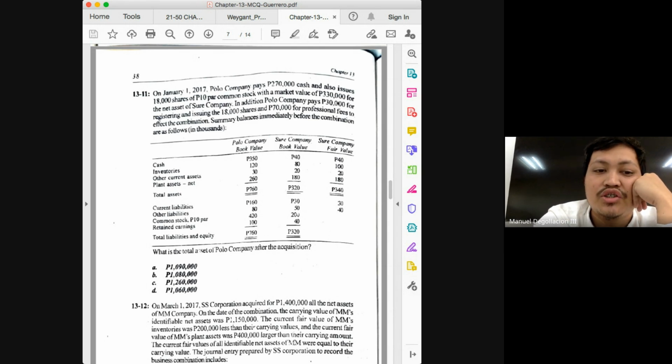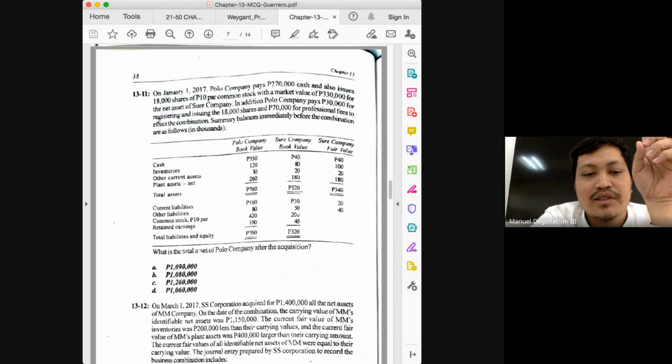So the net change or the net increase in your share premium will just be, how much was it, class? 150? 150 minus 70 will give you how much? 80. So your share premium would be 80. So you have common stock of 600, share premium of 80.